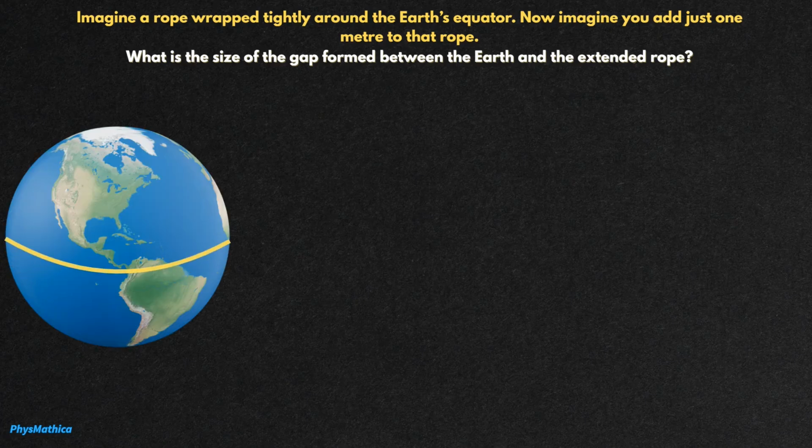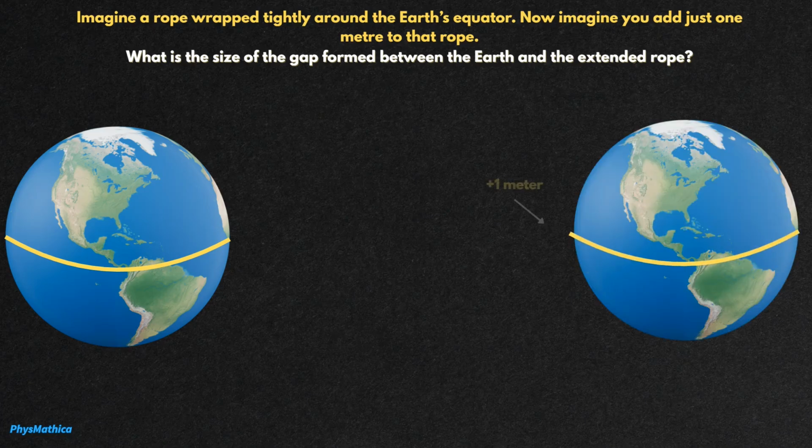So you have this at the start, which is tightly wrapped around the Earth. Then you add 1 meter to it, and we want to find the gap. Let's just do the calculation, and still think about it before we do anything. Think about what your intuition is regarding this.